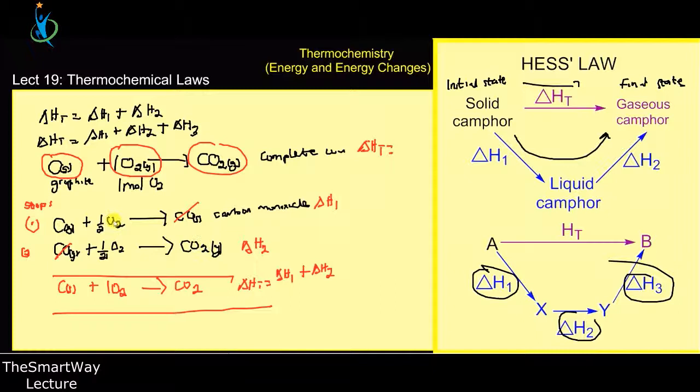I wanted to make sure whether it is conforming to what I started with. So I added the 2 reactants, and this reactant cancelled this product here. Then I added this to this, and half oxygen plus half oxygen gives 1 oxygen, which is the same as here. That means the energy evolved during the formation of the carbon dioxide, H1, plus the energy involved in transforming the monoxide to carbon dioxide, H2, if I add the 2 together, gives me the total enthalpy for the reaction. So this is what Hess's law is saying.